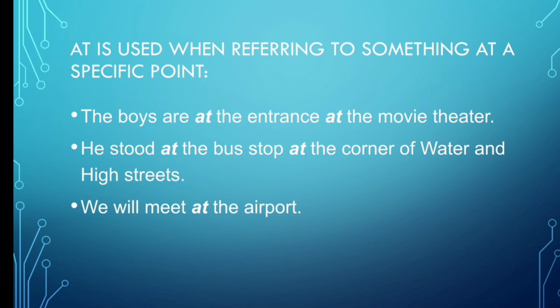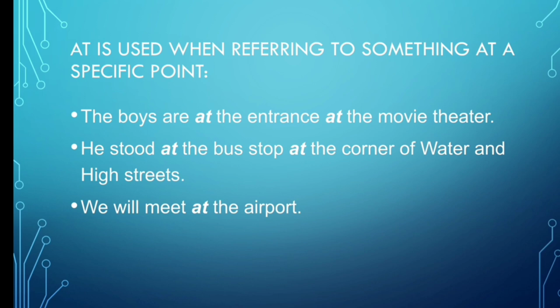He stood at the bus stop at the corner of Water and High Streets. Bus stop is a specific point. So we are writing here at as a preposition of place. We will meet at the airport. At is also used here.